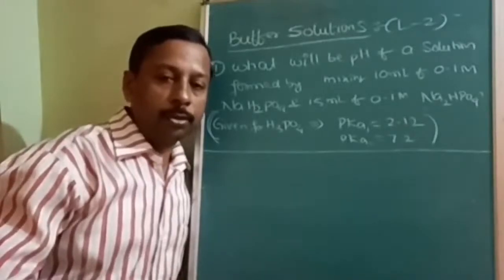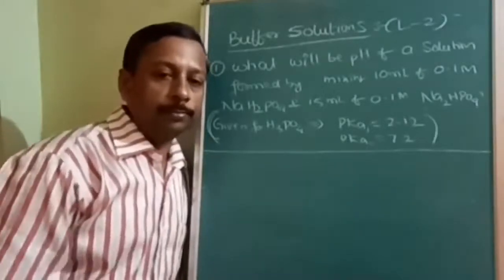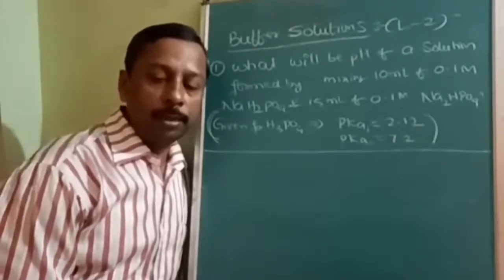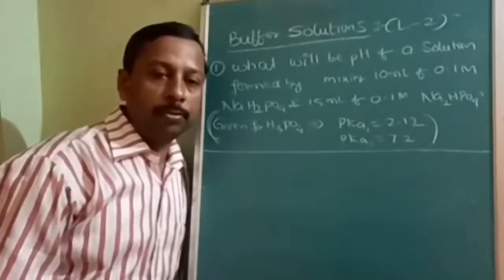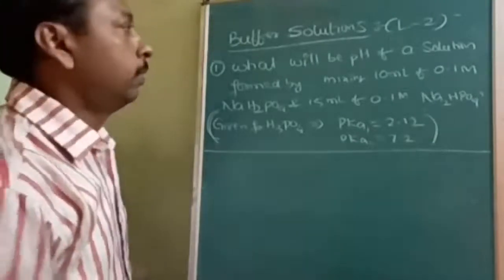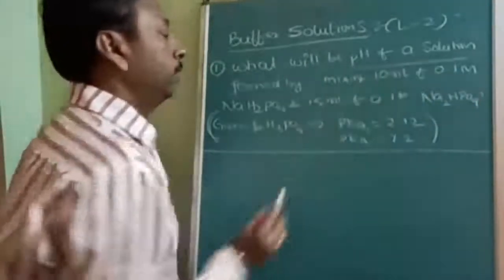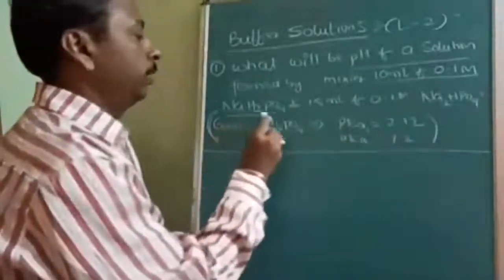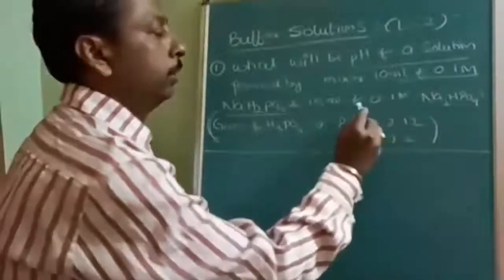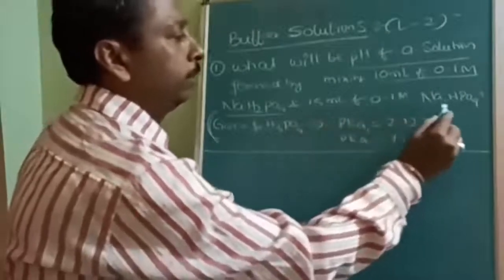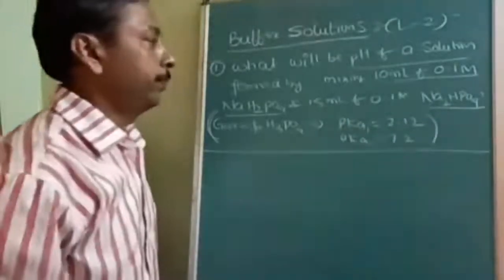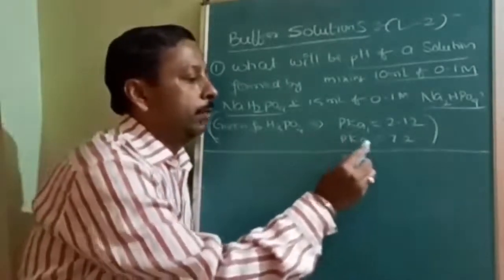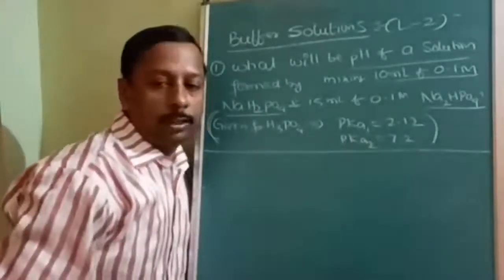So try to do it. I will explain the question and then you solve. If you are not able to get it, or are taking a lot of time, then I will tell you the trick also. What will be the pH of the solution formed by mixing 10 ml of 0.1 molarity NaH2PO4 and 15 ml of 0.1 molarity Na2HPO4? Given for H3PO4, pKa1 and pKa2 values are both given.